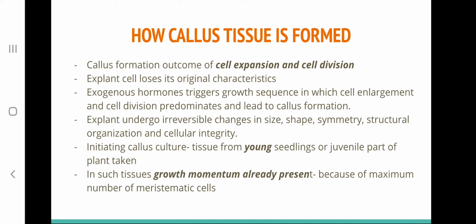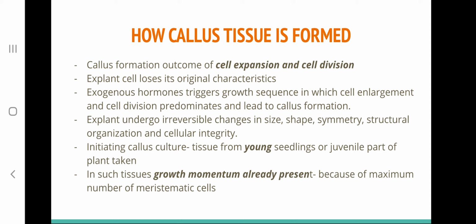The explant cells first lose their original characteristics, and after that the exogenous hormones present in the medium trigger a growth sequence within the cells of the explant, which leads to cell enlargement and cell division, which leads to formation of callus. The explant undergoes irreversible changes in size, shape, symmetry, structural organization and cellular integrity.